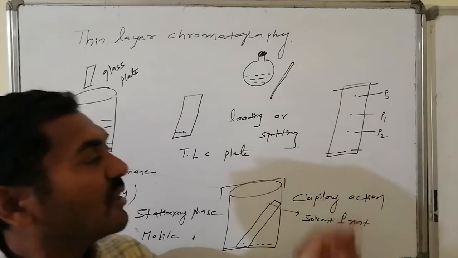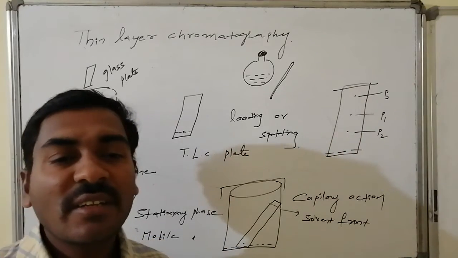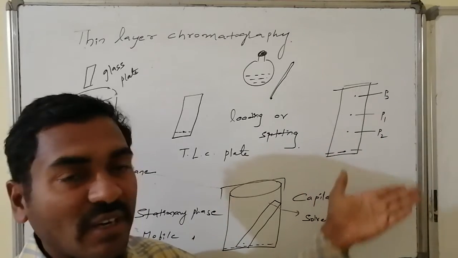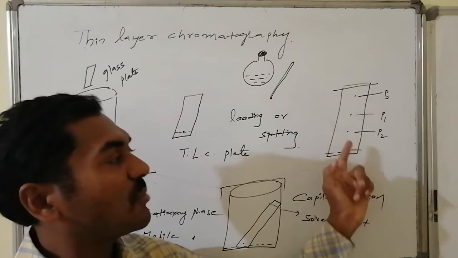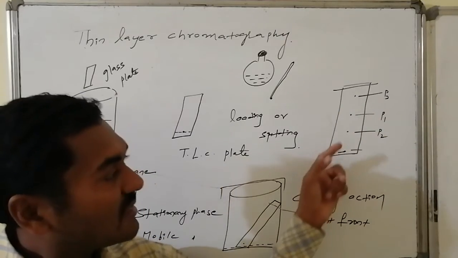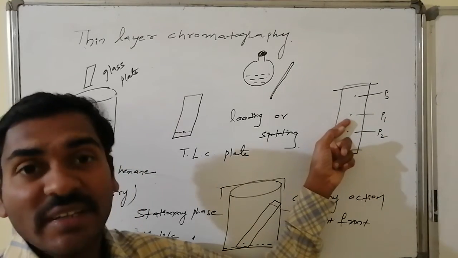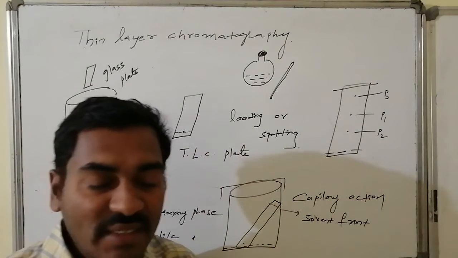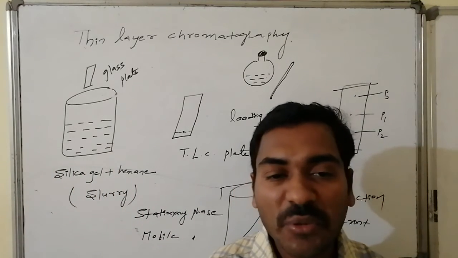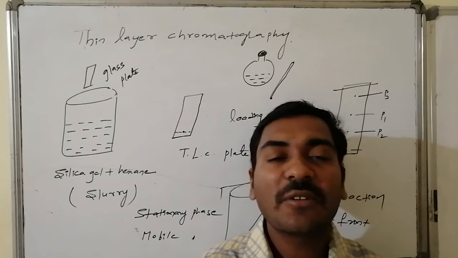a particular color by making it react with charring solvents. That is a different issue that I came to know after analysis. Yes, here one spot appeared, here one spot appeared, here one spot appeared. Thus this is one independent compound, this is a different compound, this is some other compound. Thus I came to know how many components are present in the mixture. This is said to be qualitative analysis.